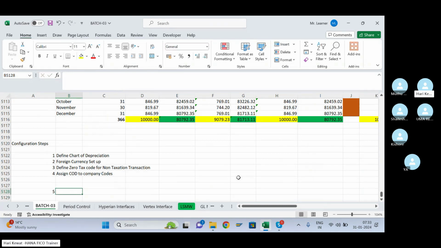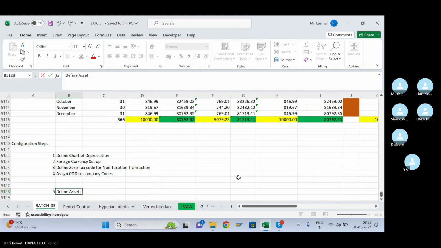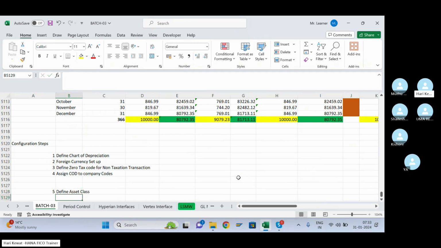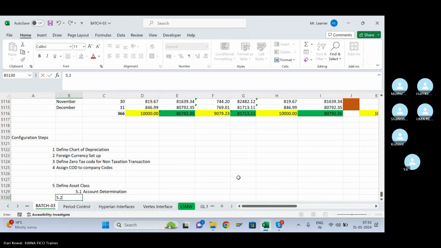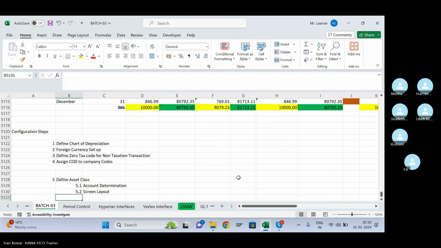Then in the fifth step, this is one segment we can say, we define the asset class. To define the asset class, we define account determination, screen layout, and number ranges.